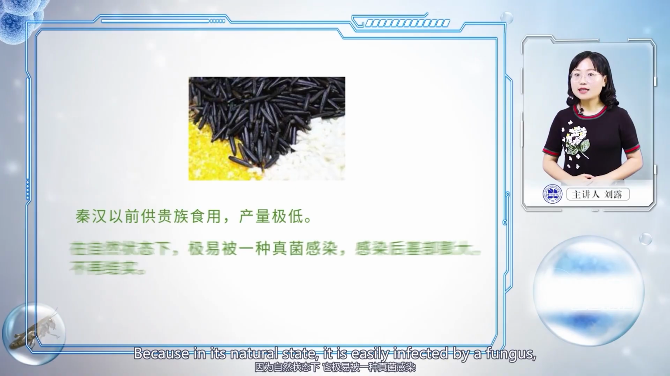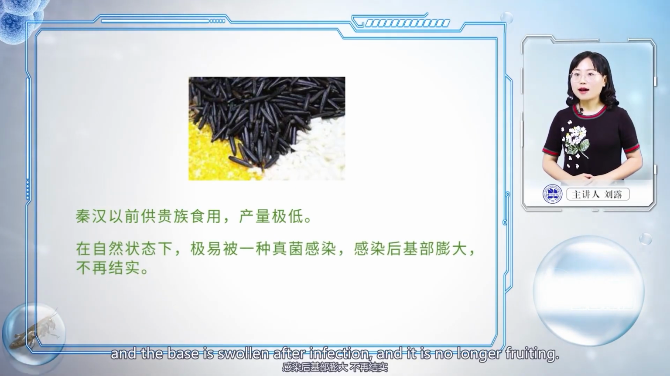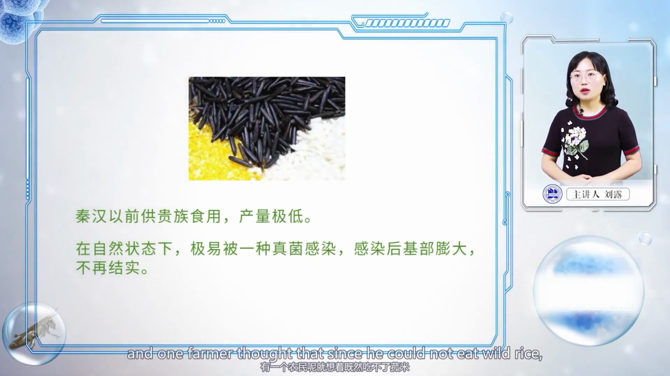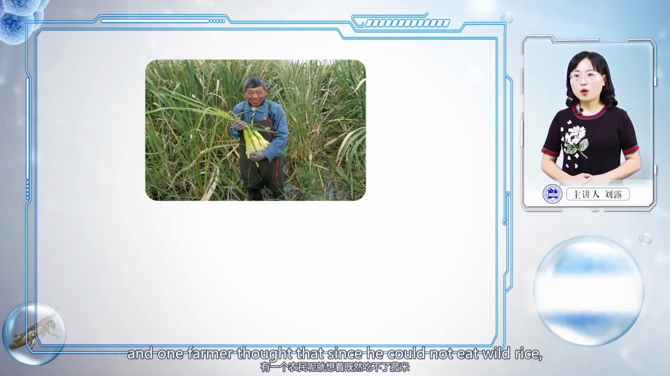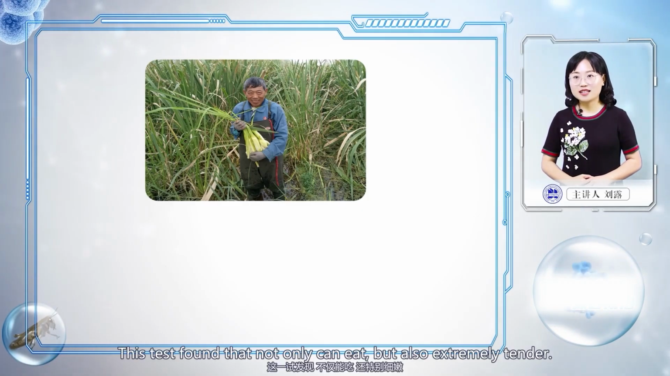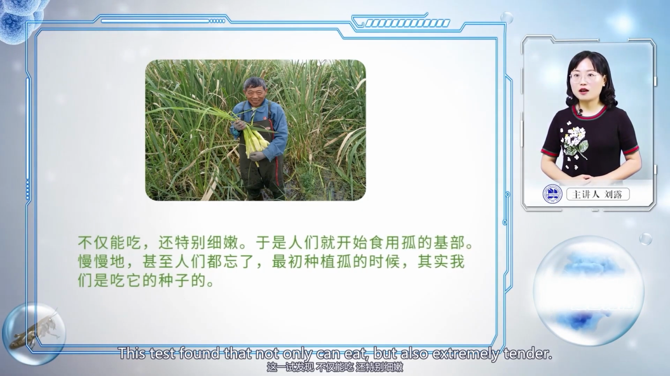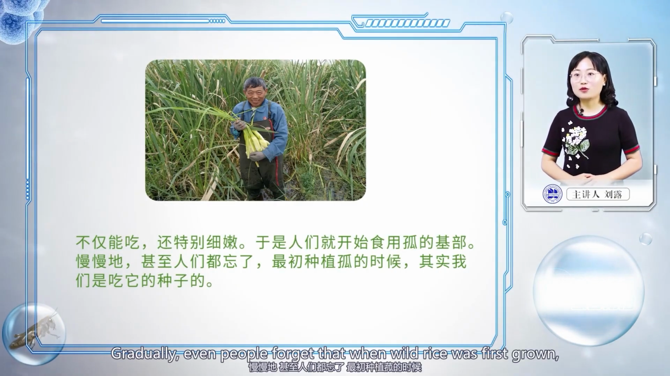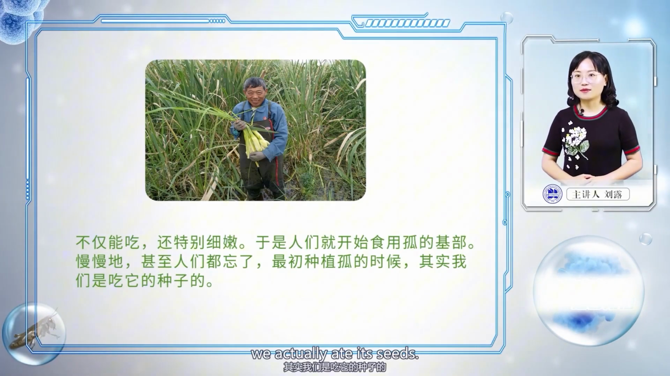Because in its natural state, it is easily infected by a fungus, and the base swells after infection, and it no longer bears fruit. At that time, food was scarce, and one farmer thought that since he could not eat the wild rice seeds, he would try to eat the enlarged base. This test found that it was not only edible, but also extremely tender. So people started eating the base of wild rice. Gradually, people even forgot that when wild rice was first grown, we actually ate its seeds.